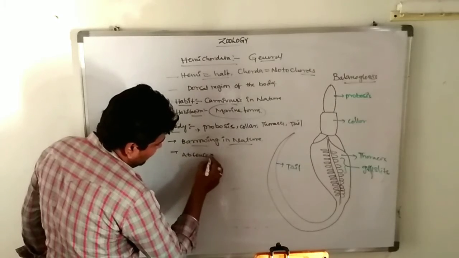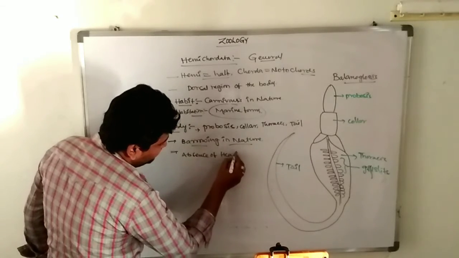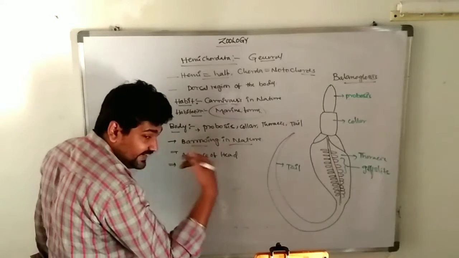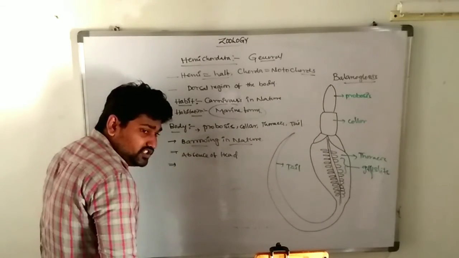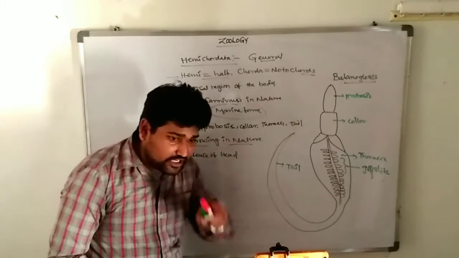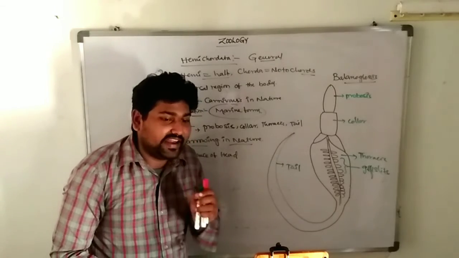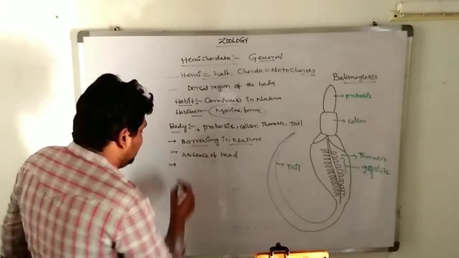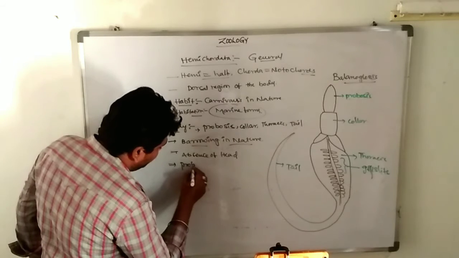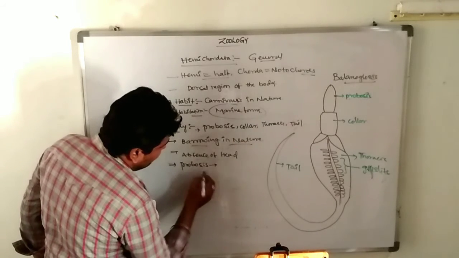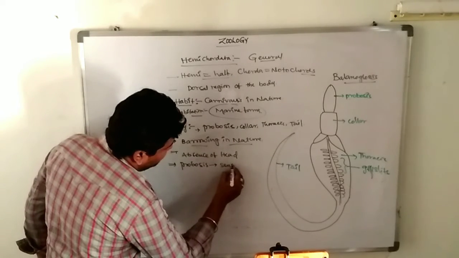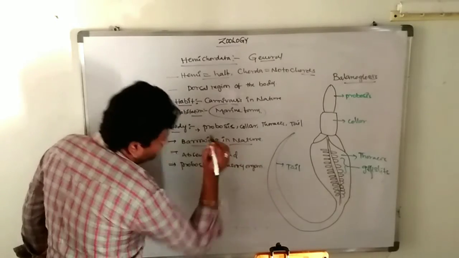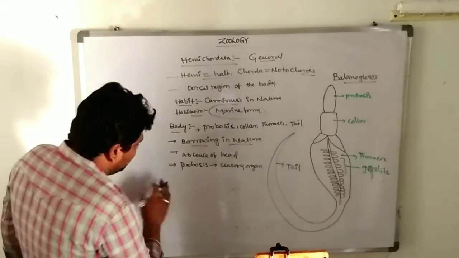Instead of the head, they have a proboscis. What is the importance of the proboscis? It is useful for the detection of prey and predator. It acts like a sensory organ. Clear.